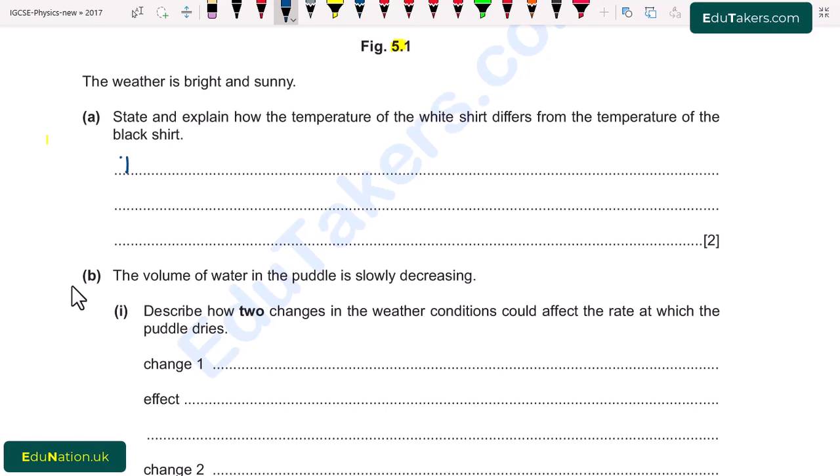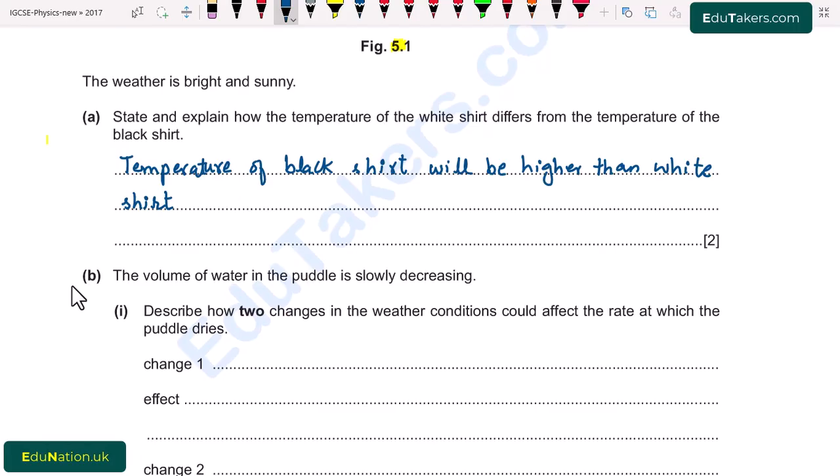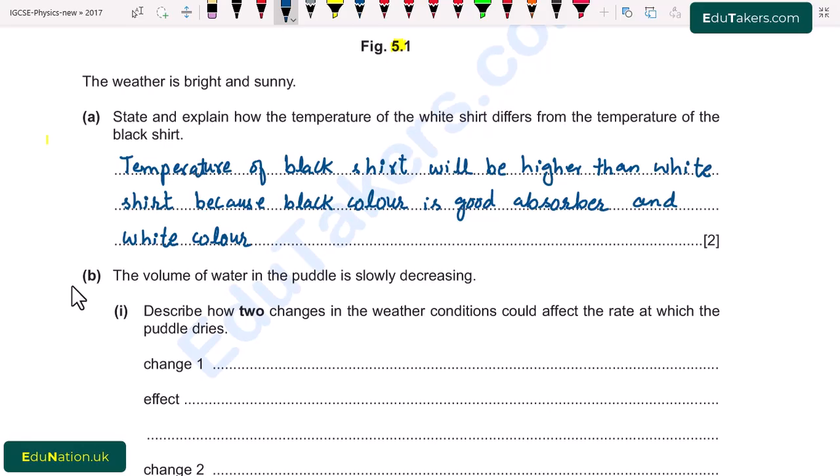temperature of the black shirt will be higher than white shirt, because black color is a good absorber and white color is a poor absorber.